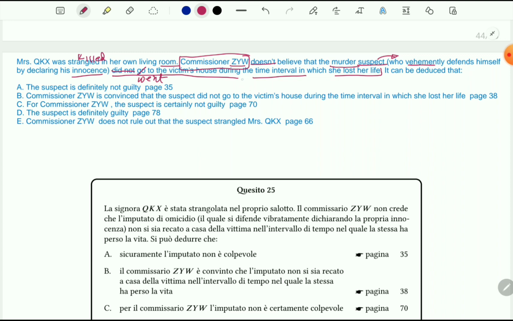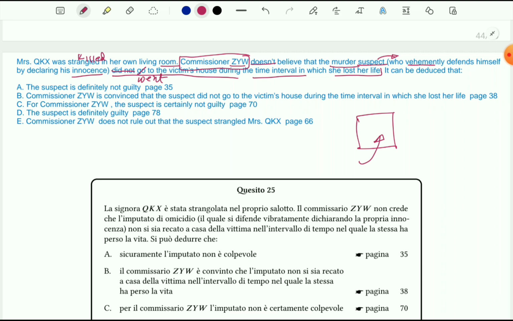So the commissioner is suspecting that the murder suspect, someone who was arrested, let's say, went to the room where Mr. QKX was killed. But when someone loses her life, and if someone goes to her room, it doesn't mean that he or she is the killer, right? Someone randomly goes there during her killing time, or maybe when she's losing her life.